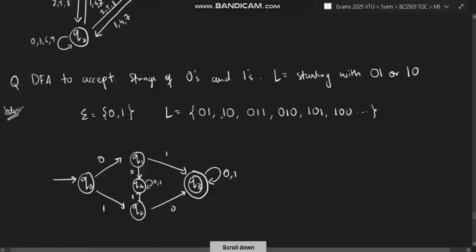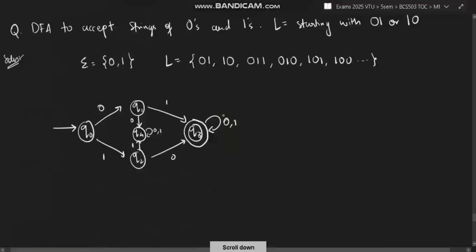Okay. Next is DFA to accept strings of zeros and ones. The language is starting with 0 1 or 1 0. Okay, so what will be the minimum string? It will be 0 1 or 1 0, and after that we can have n number of zeros and ones. Okay, but starting should be 0 1 or 1 0. So minimum string is 0 1 and 1 0. So I'll take two paths because I have two minimum strings: 0 1 final state, 1 0 final state.